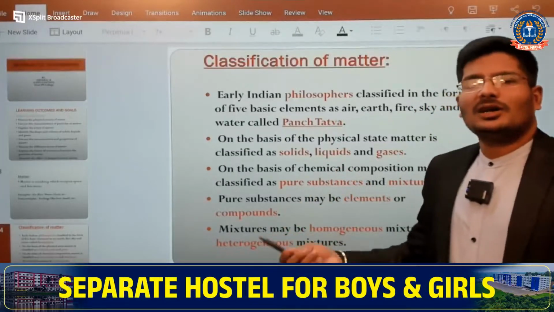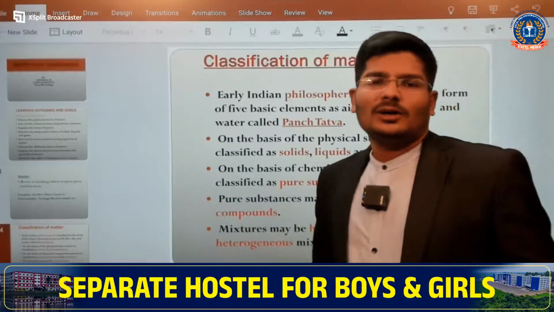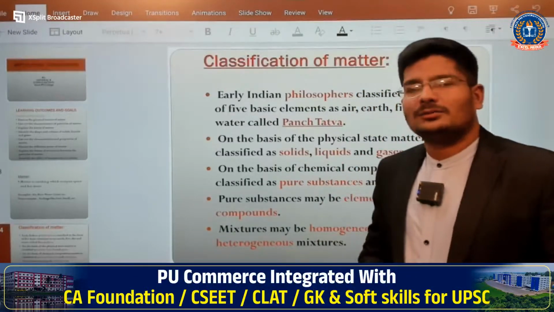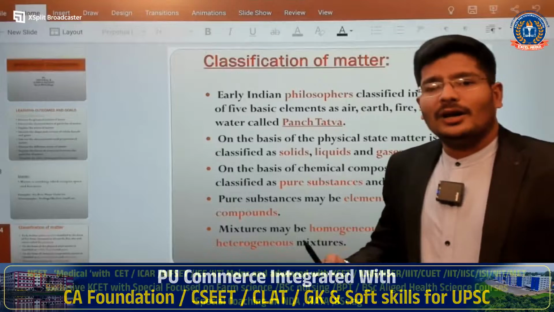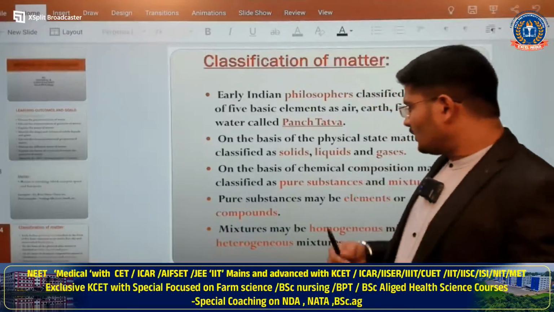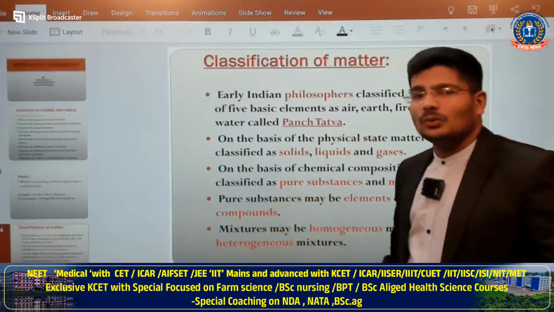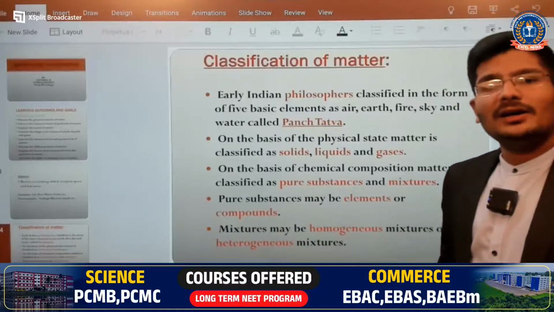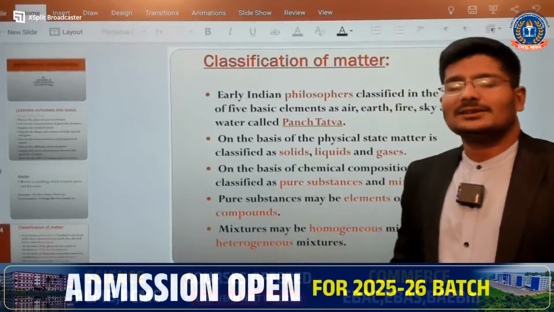And we have some other compounds like carbon dioxide. What is carbon dioxide? One carbon connected to two oxygen atoms gives you a carbon dioxide molecule. Next, a mixture is subdivided mainly into homogeneous and heterogeneous.